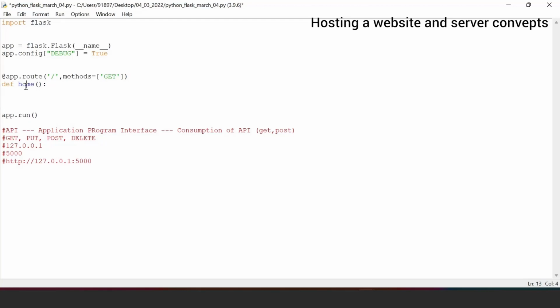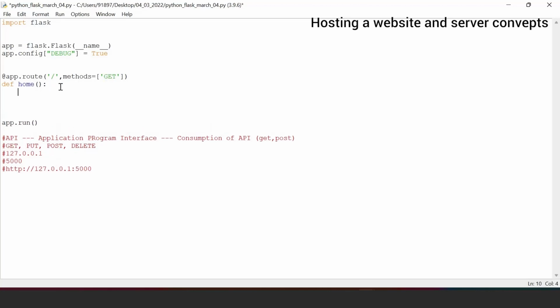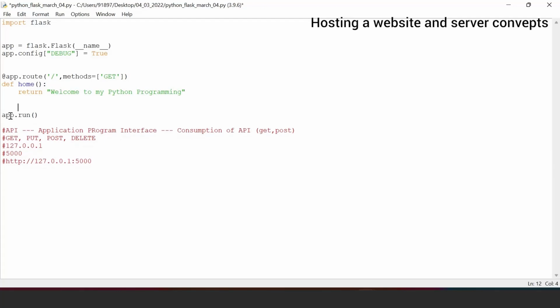When you hit this website, it will come back to this run method. Run will go to any method that has a routing. So it will come here, and if my IP is like this, then it is an empty route. It will come to this method and see, okay, this guy has given a GET method. So now as a developer, I need to tell what this function should do. So return, because it should return the response, right? Return a normal response: Welcome to my programming. Okay, this is what it is.